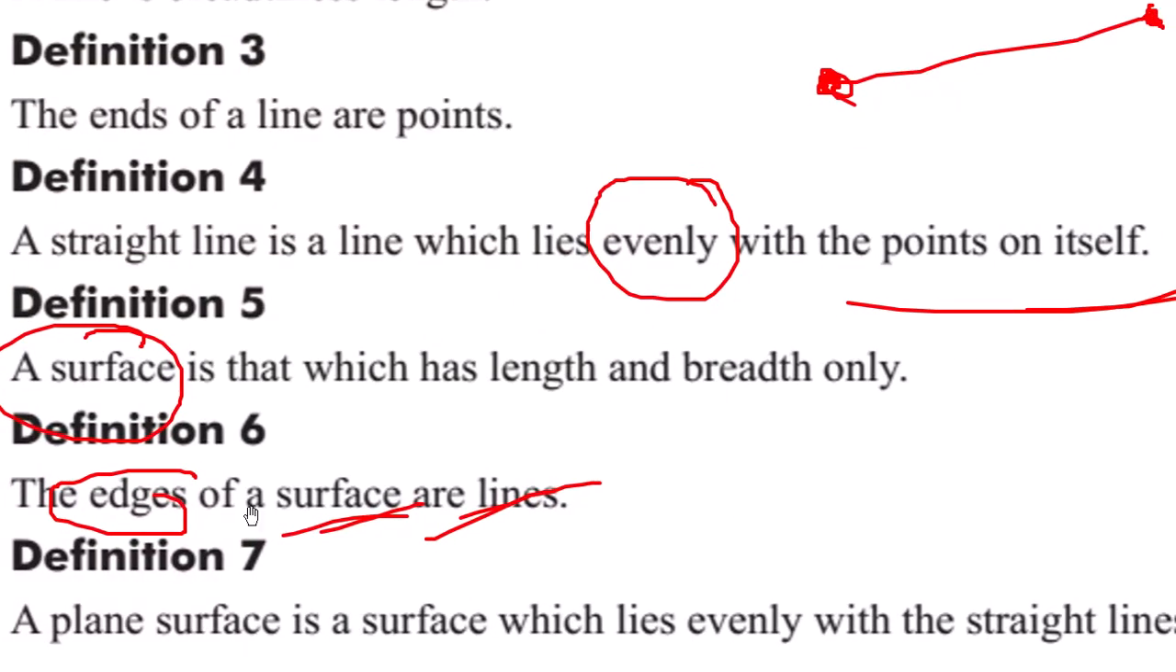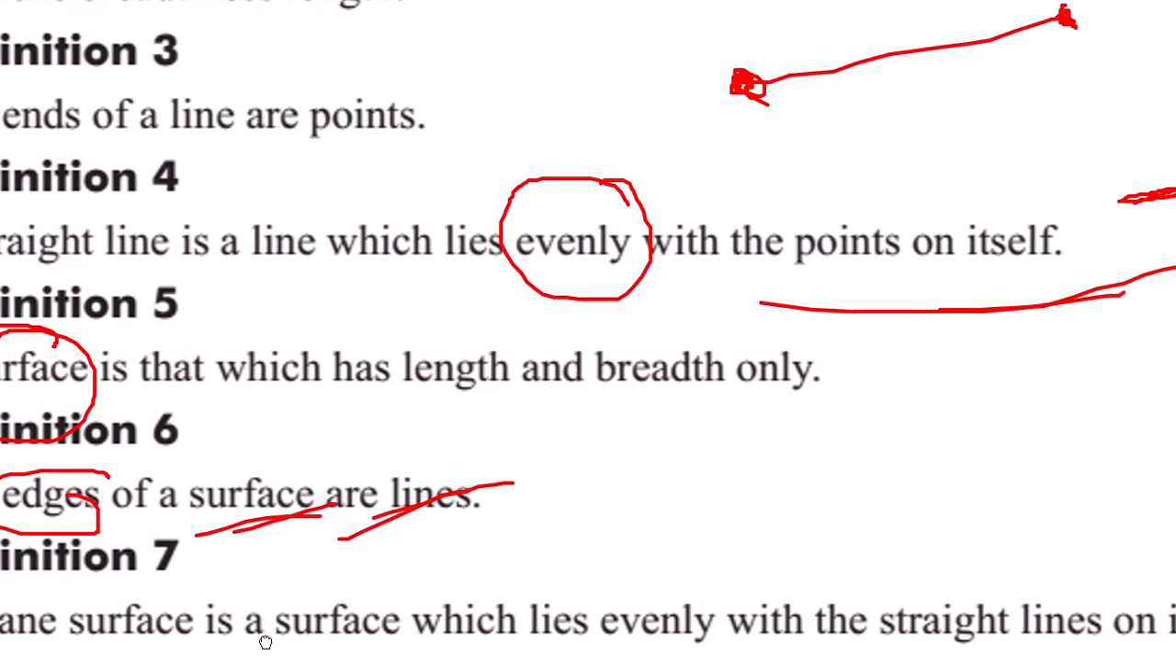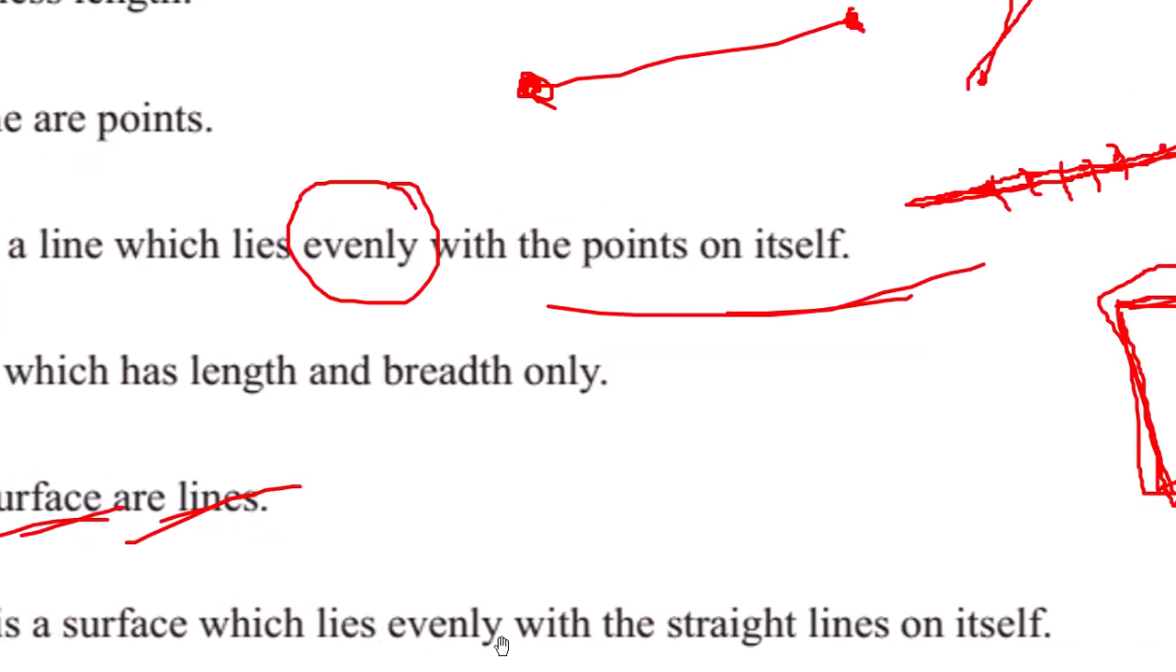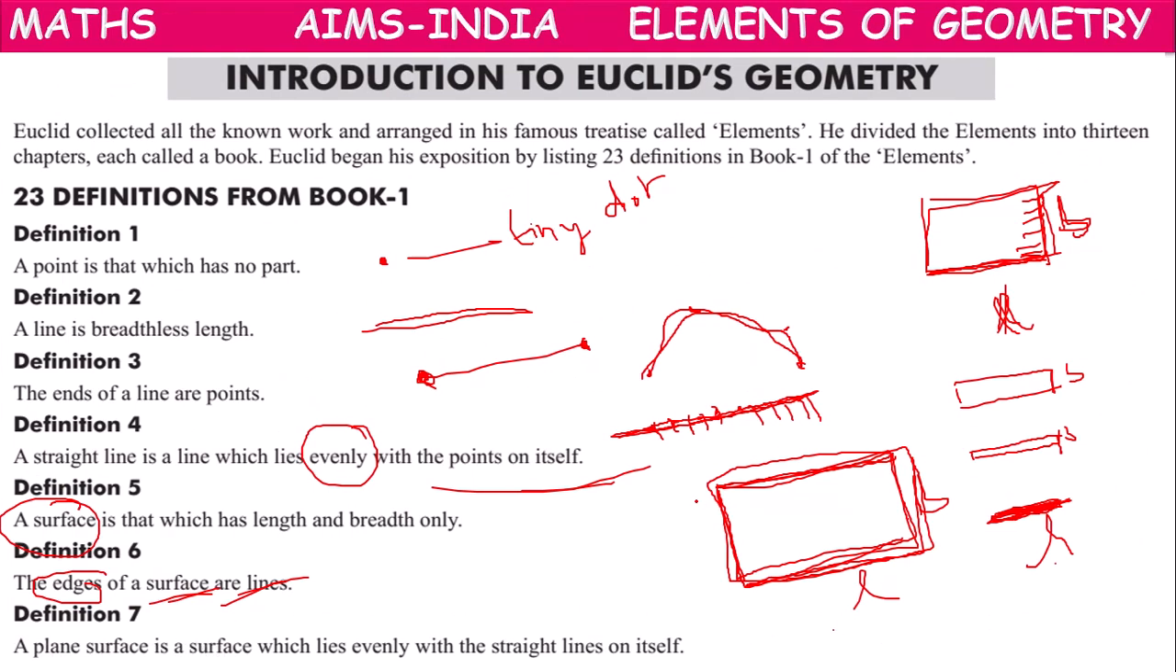Next, definition 7. A plane surface. A plane surface is a surface which lies evenly with the straight lines on itself. Means if all the straight lines are lying with the surface evenly, then it is called a plane surface.